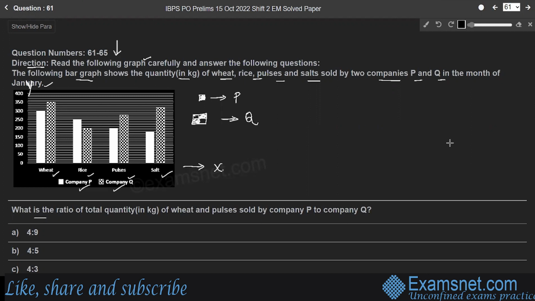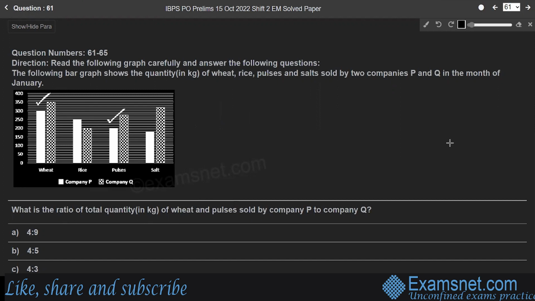Here the question is, what is the ratio of total quantity of wheat and pulses sold by company P and company Q? So consider company P only, that means the white shaded part. Company P sells this much quantity of wheat, which I am showing now, and this much quantity of pulses.